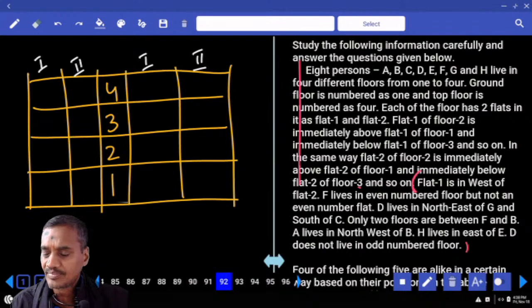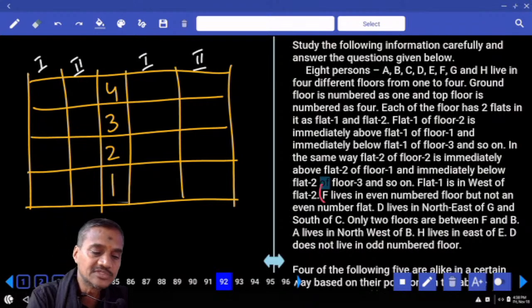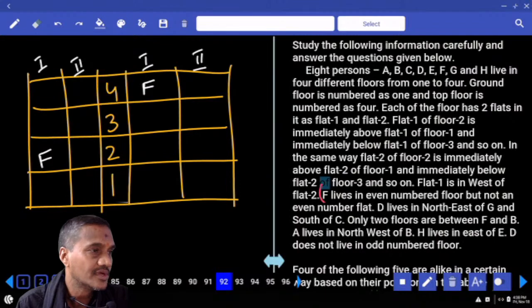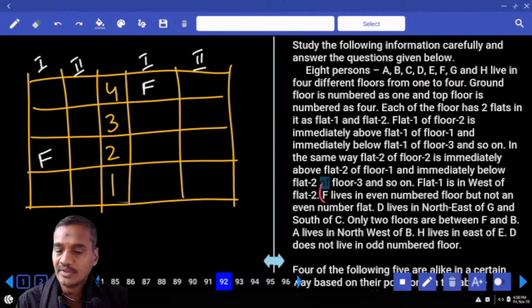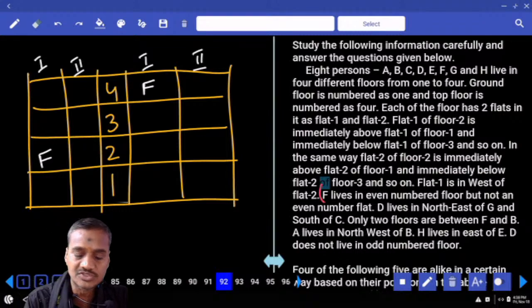Then flat 1 is to the west of flat 2. From here onwards we need to start. F lives on an even number floor but not on an even number flat. That means F is on second floor first flat or fourth floor first flat. How many possibilities? 2 possibilities. D lives to the northeast of G.